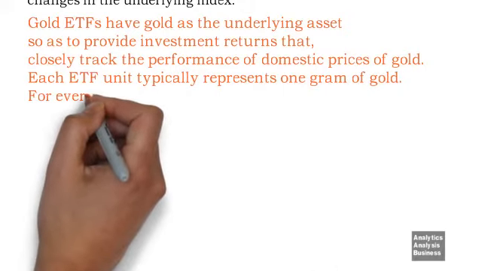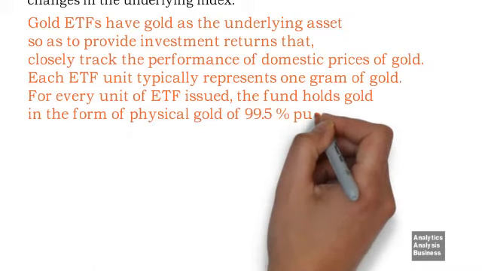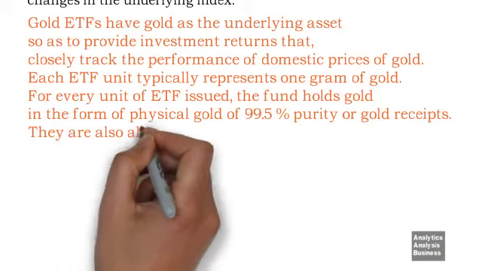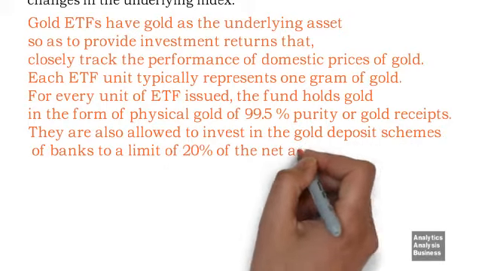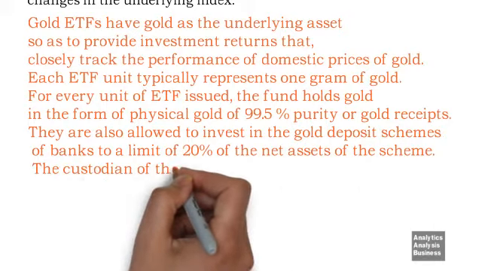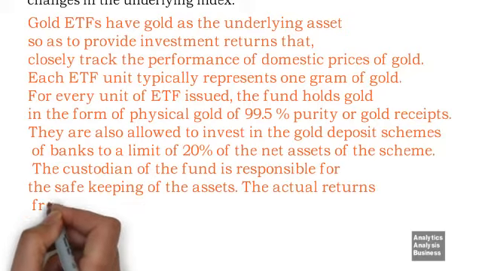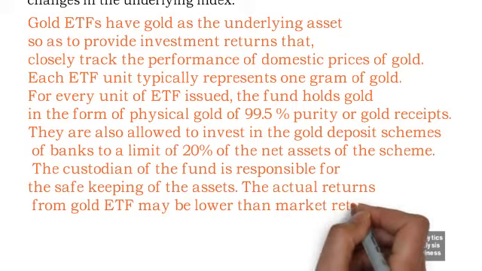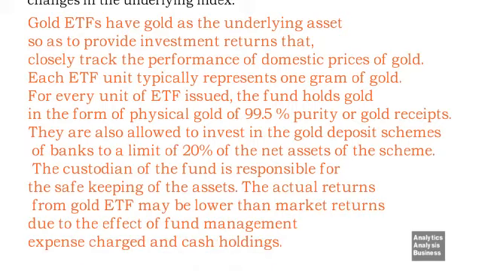For every unit of ETF issued, the fund holds gold in the form of physical gold of 99.5% purity or gold receipts. They are also allowed to invest in the gold deposit schemes of banks to a limit of 20% of the net assets of the scheme. The custodian of the fund is responsible for the safekeeping of the assets. The actual returns from a gold ETF may be lower than market returns due to the effect of fund management expenses charged and cash holdings.